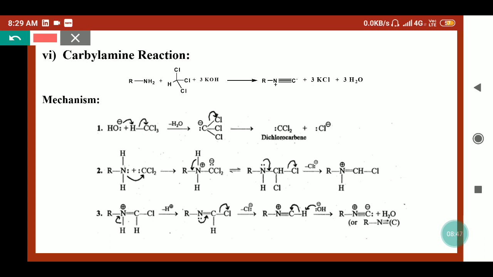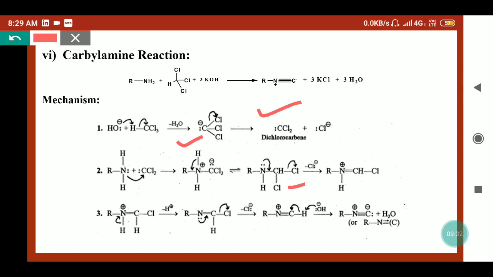In the basic media, when the base will attack on the chloroform, it will release the water molecule and form the CCl3 anion. Because carbon has a negative charge here, but chlorine is more electronegative, it will release and form the dichlorocarbene. This dichlorocarbene has electron deficiency, so it will react with the amine, where the nitrogen will attack on the carbon and form the bond here. Because now nitrogen has a valency of 4, that is a positive charge, and carbon has a negative charge. So it will release this proton from here, and this proton will move to the carbon. So here we'll get the hydrogen on the carbon.